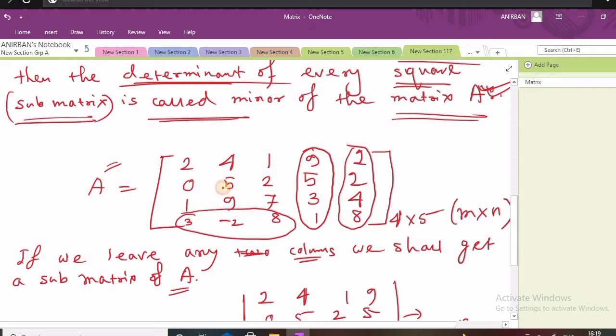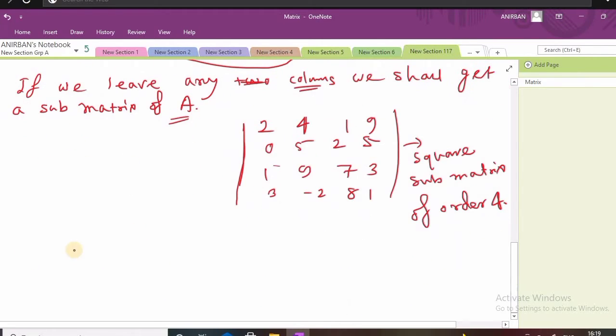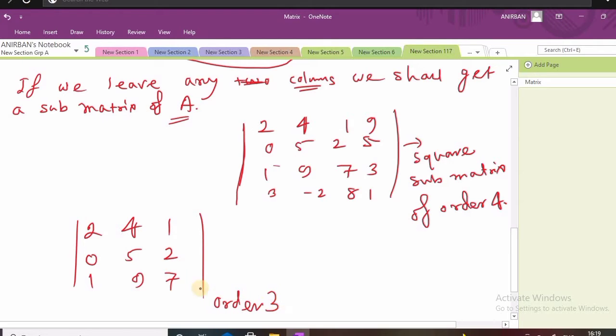So we get 2 4 1, 0 5 2, 1 9 7. So this is an order 3 square submatrix, and this is also a minor.